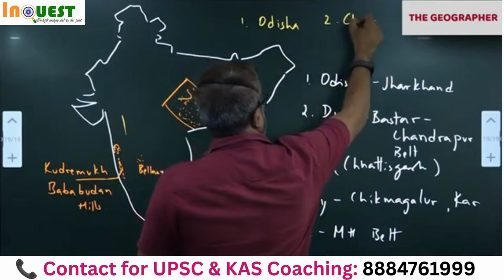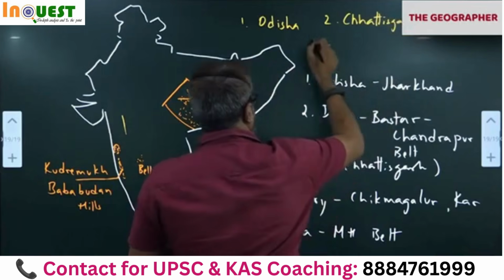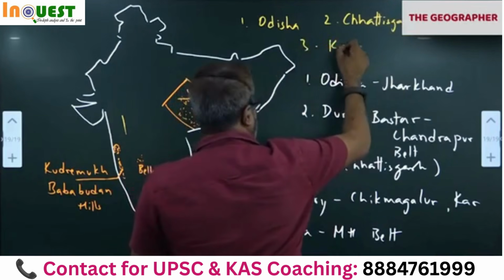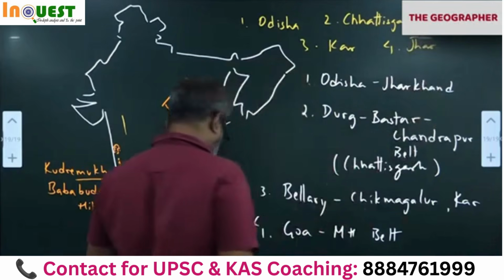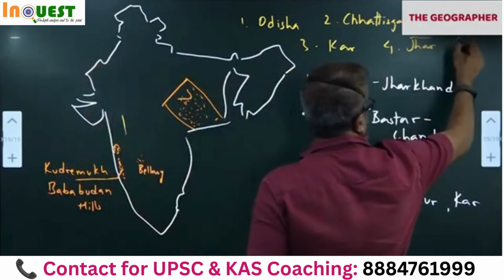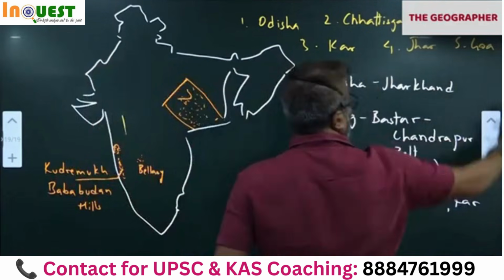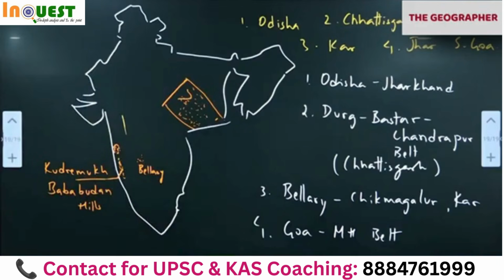Second is Chhattisgarh. Third is Karnataka. Fourth is Jharkhand. Fifth is Goa, as of now. Remember this, just in case statistics we want.